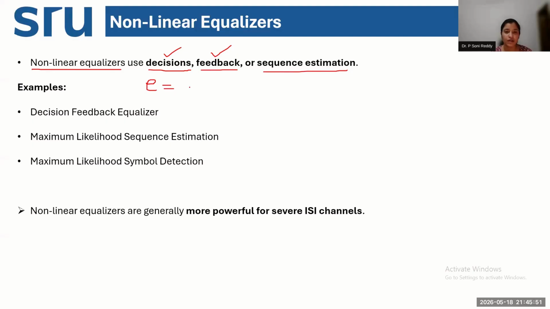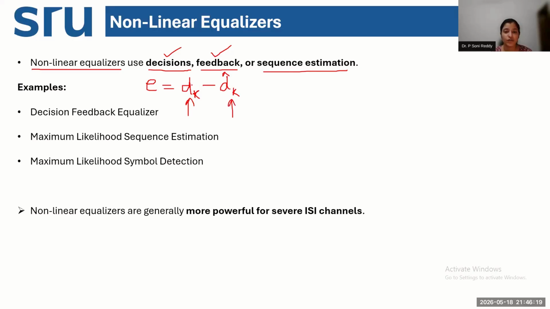This error signal is a comparison of the actual symbol being transmitted with the symbol regenerated at the receiver side, after the multipath effect, at the output of the equalizer. So this is my transmitted symbol and this is my received symbol.